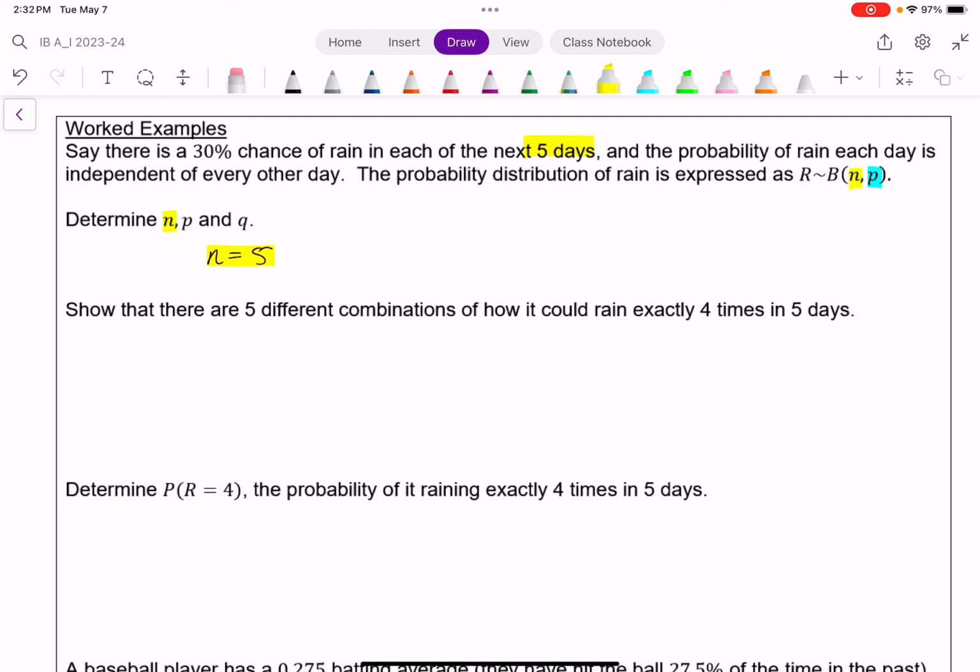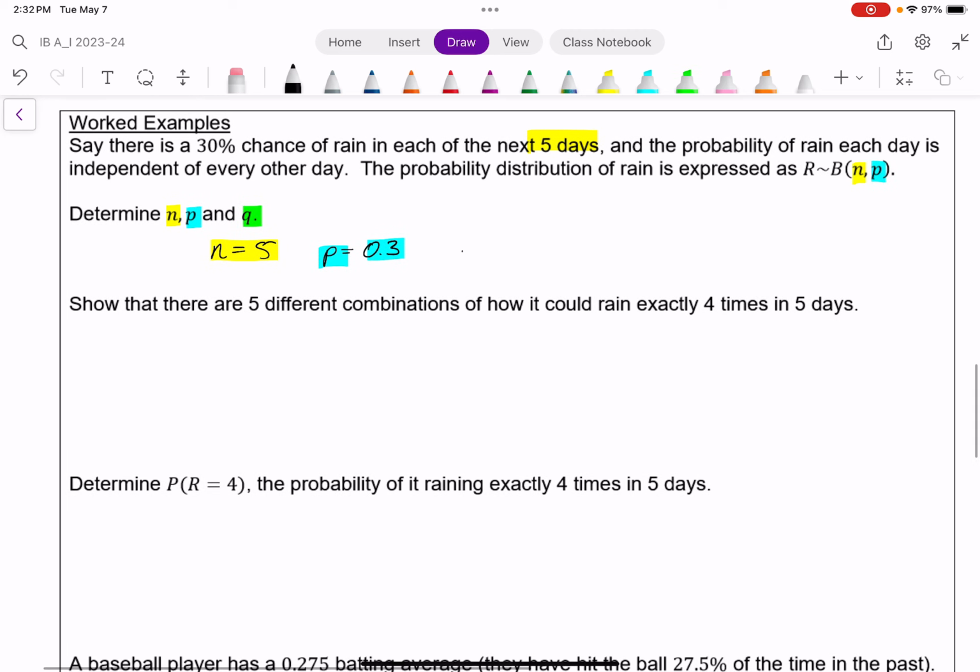The probability of success, again, in this case, is it raining, whether you think that is a success or not. And so the probability of success is 0.3, 30%. And that said, Q, which we don't always have to mention, is the probability of failure, which is just the probability of success not happening. In this case, it's 1 minus 0.3, or 0.7. Failure in this case being the probability of it not raining, which you may find a success, but in this case we call that failure. So we don't want to get too hung up on one having to be an inherent good or bad thing. And like I said, all binomial distributions are either something happening or not. So in this case, it's either raining or it's not.